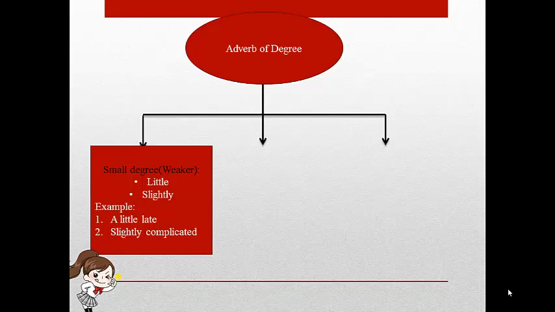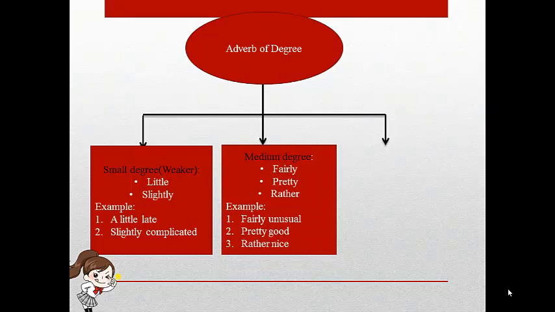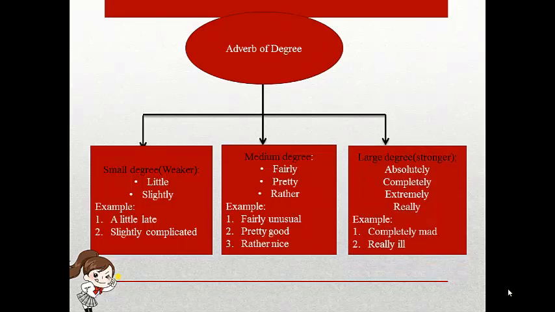The examples of small degree are little and slightly. Next, the medium degree examples are fairly, pretty, and rather. And the last is the large degree or the stronger, absolutely, completely, extremely, and really.